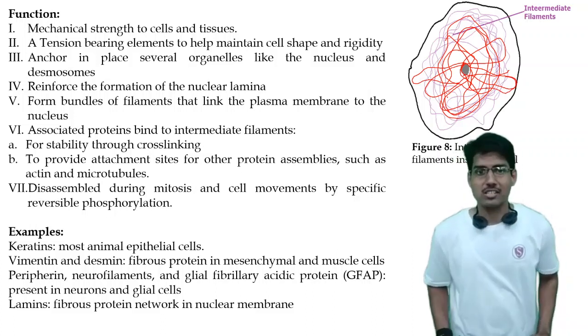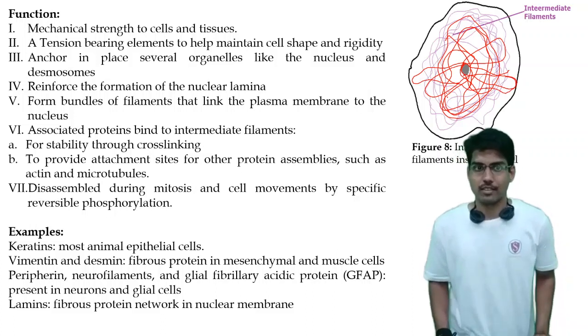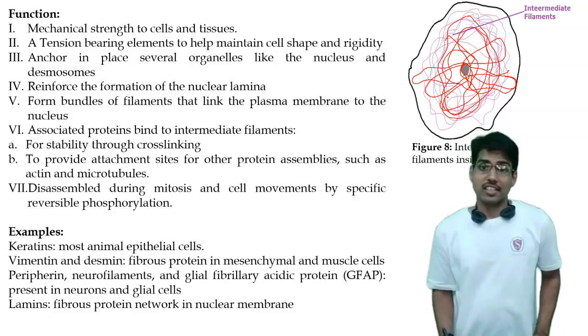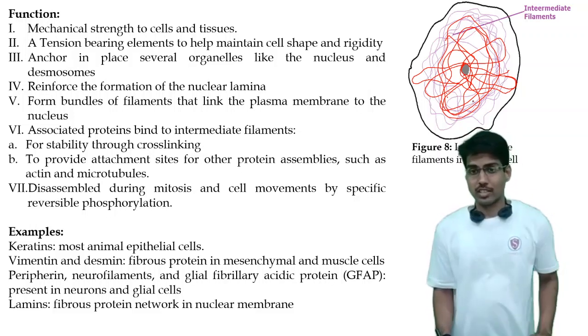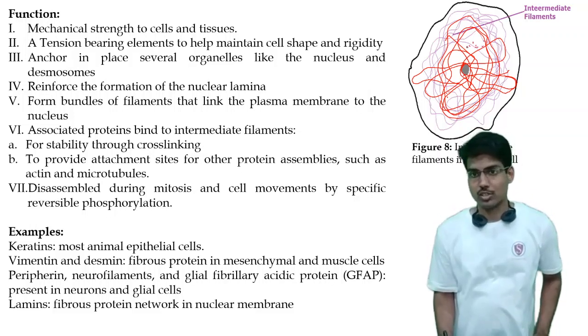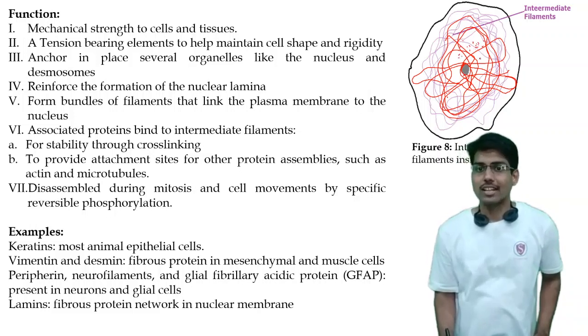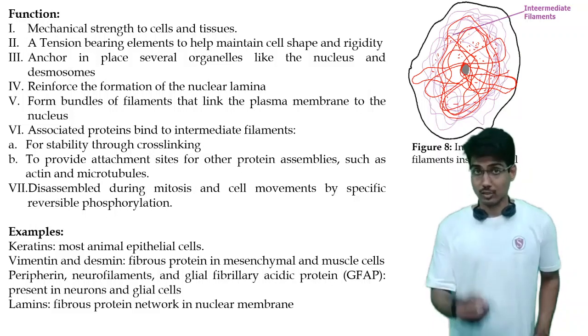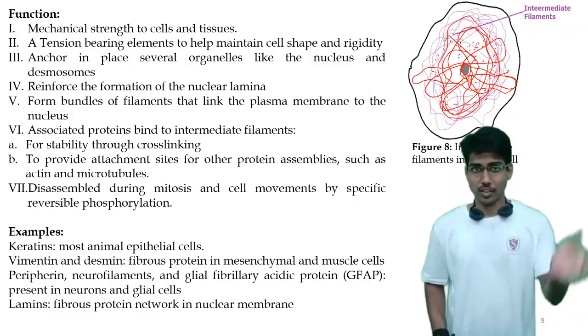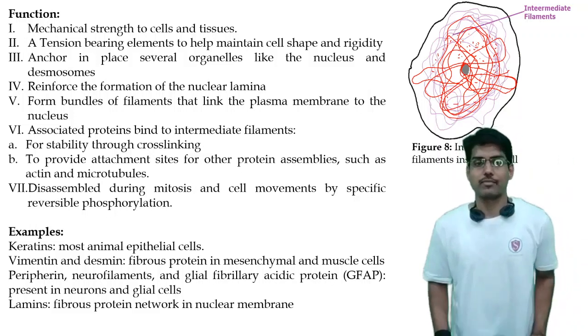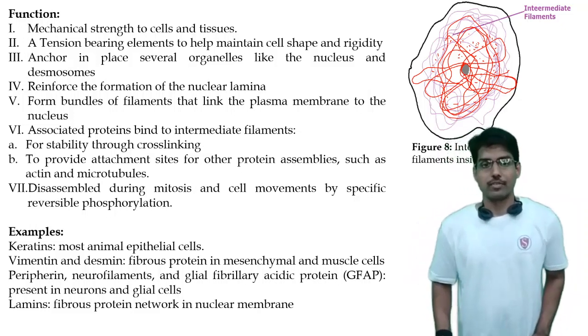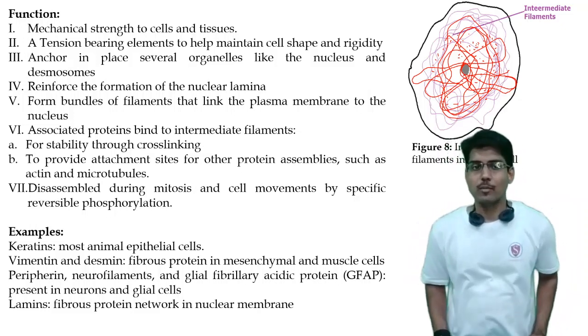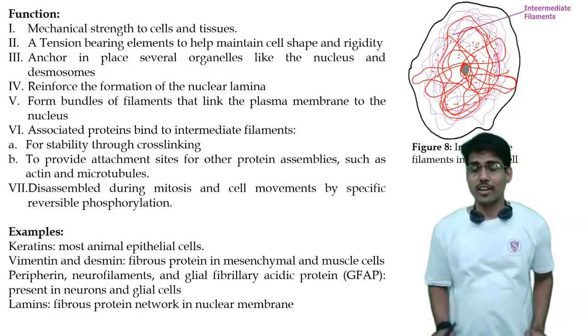Next is the associated proteins that bind to intermediate filaments. Now what is that? In the cytoplasm, there are some associated proteins which have very many functions. These proteins are associated with the intermediate filaments because they need some position to bind. So that is also one of the functions: the association, the attachment with the proteins. Then why do they bind? For the stability, obviously, and to provide an attachment site.